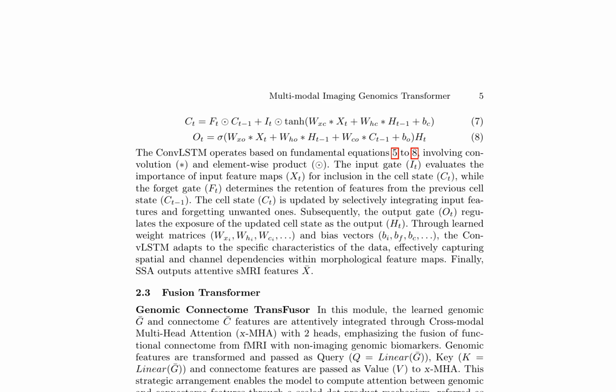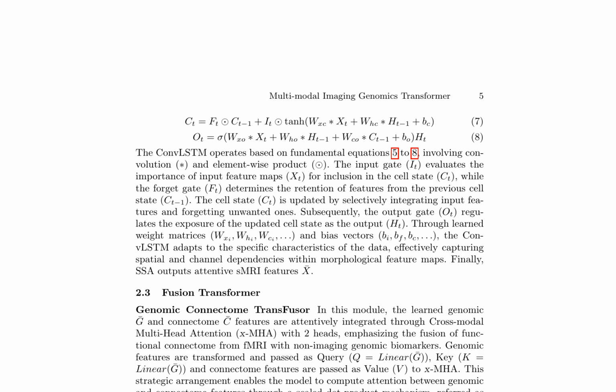Here is a combined summary of pages 5 and 6 of the research paper. The Multi-modal Imaging Genomics Transformer, MIGTrans, is a novel architecture that integrates multimodal data, including structural magnetic resonance imaging, SMRI, functional magnetic resonance imaging, fMRI, and single nucleotide polymorphism, SNP, data, to predict schizophrenia, SZ, and healthy control, HC, labels.